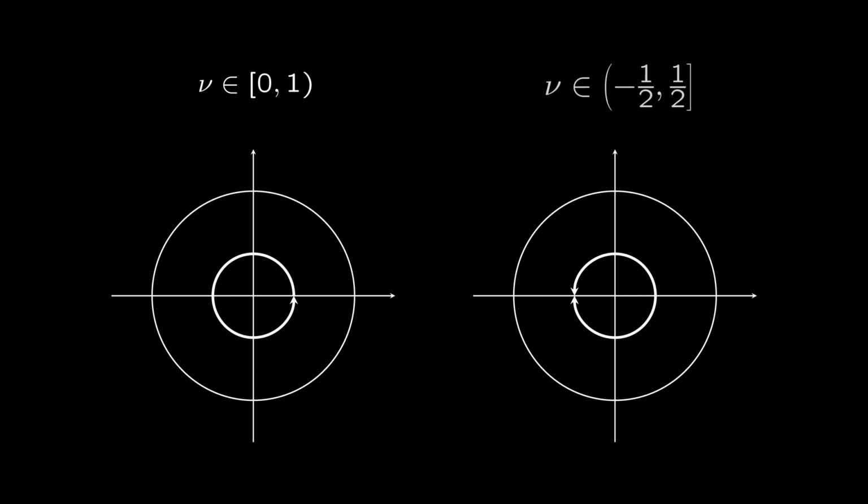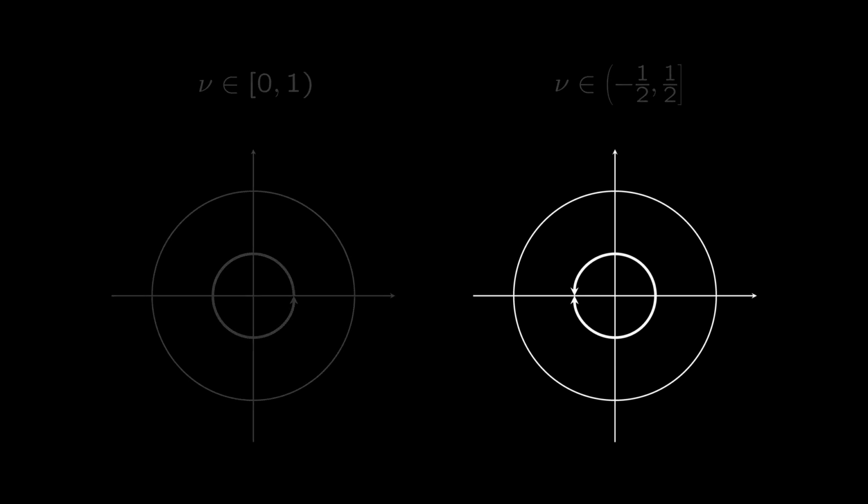When working with normalized frequencies, it's common to limit the range of normalized frequencies that we allow. We may, for instance, require that our normalized frequencies are in the range 0 to 1, which is equivalent to describing the fraction of rotation between 2 consecutive samples, counterclockwise, around the circle. We may also require normalized frequencies to be in the range minus 1/2 to 1/2, which is equivalent to describing the motion with the rotation either clockwise or counterclockwise around half of the circle. Both descriptions work, but the most common choice seems to be the latter.